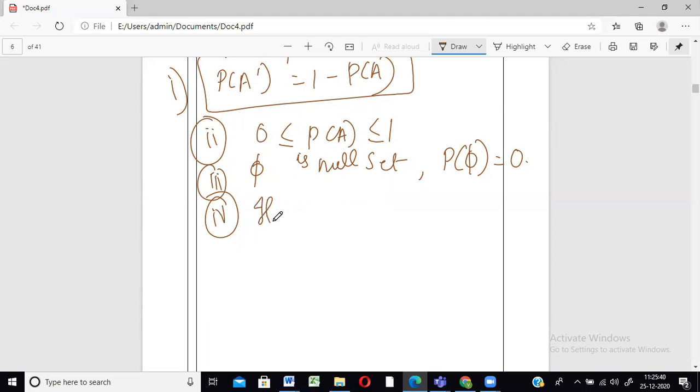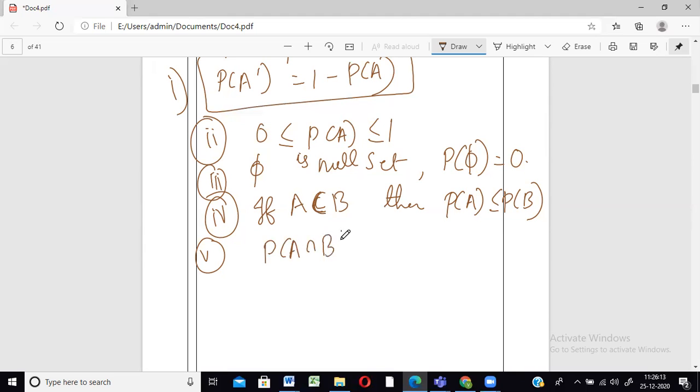Suppose we have two events, something like this: if A is a subset of B, meaning B has elements 1 2 3 4 and A has 1 2, so we can clearly see that A is a subset of B, then the probability of A will always be less than or equal to the probability of B. That you have to remember. If it is a subset, then its probability will be less than or equal to that probability. All right. And the last one, if A and B are any two events, then this is one thing which you may have to remember.